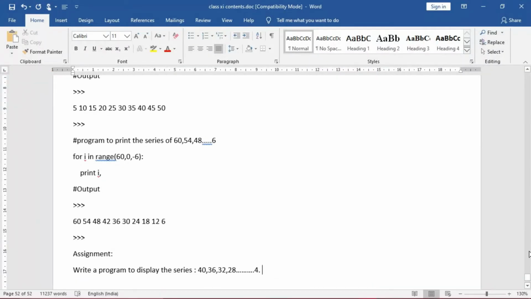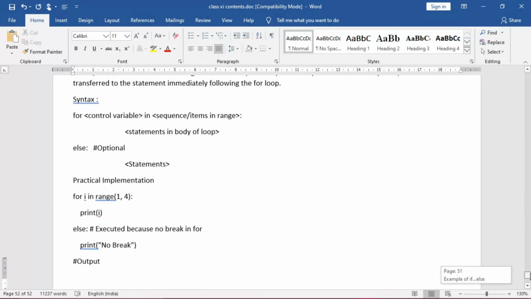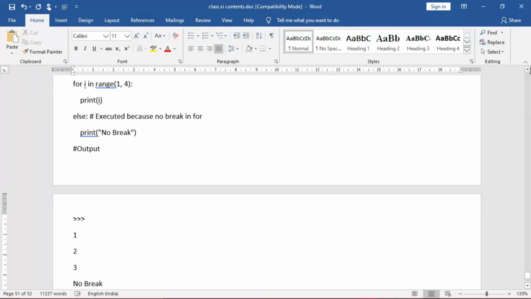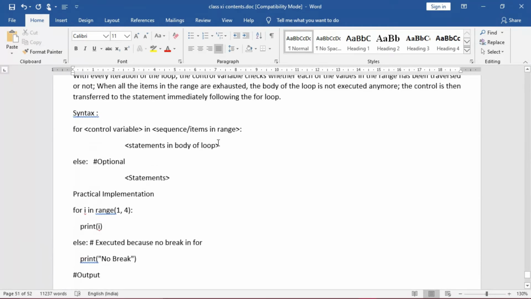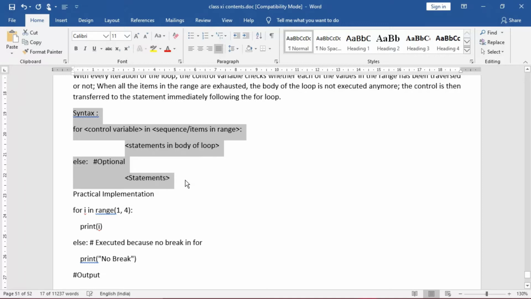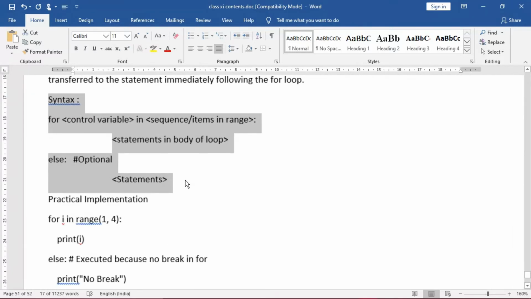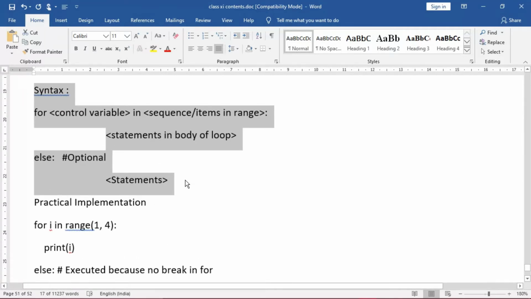Now let us come over here. I'll show you the syntax of the for loop. This is the syntax of the for loop. You can see the syntax: for is followed by the control variable, and in is a keyword. So for and in are keywords; even in the English language these are prepositions, but not in Python. So now, for control variable in sequence or items in range, what is there in the range?